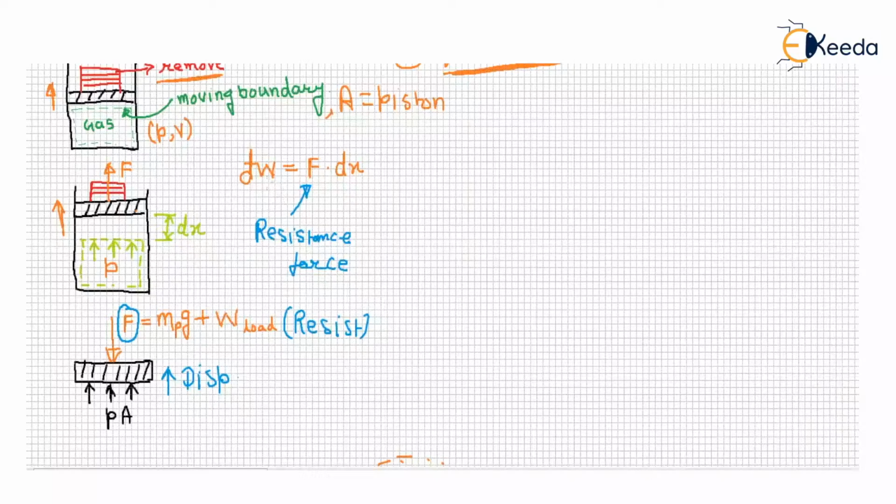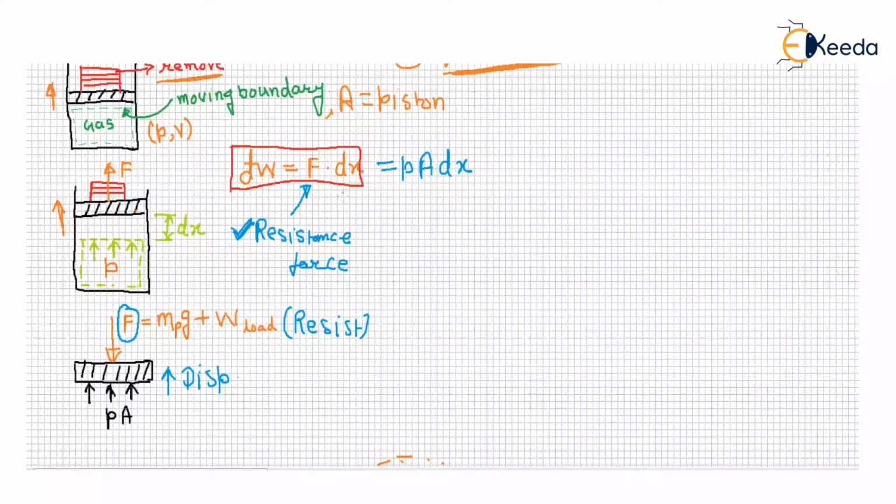So we know that work is force into displacement, and in a thermodynamic work transfer, what is the nature of the force? It is always a resistance force, right? And what is the force? If this is your pressure into area, then the force is pressure into area into dx. So this equation, dW is equal to